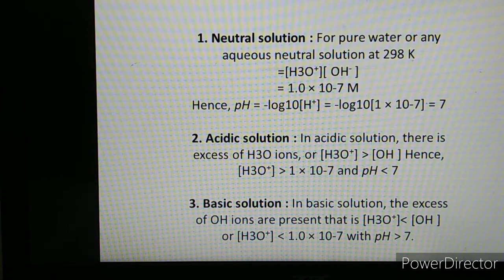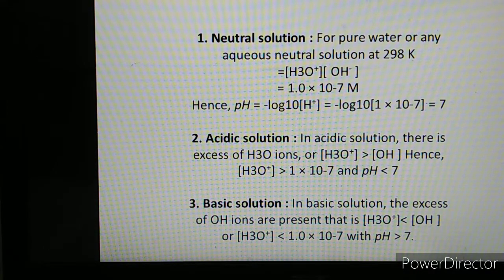For acidic solution, there is an excess of H3O plus ions. Therefore, H3O plus ion concentration is always greater than OH minus ion concentration. So, H3O plus ion concentration is always greater than 1 into 10 raised to minus 7. Therefore, pH of the acidic solution is always less than 7. In Sorensen's pH scale, we know that acid is having pH from 1 to 6. 7 is the neutral. So, for acidic solution, pH is always less than 7.